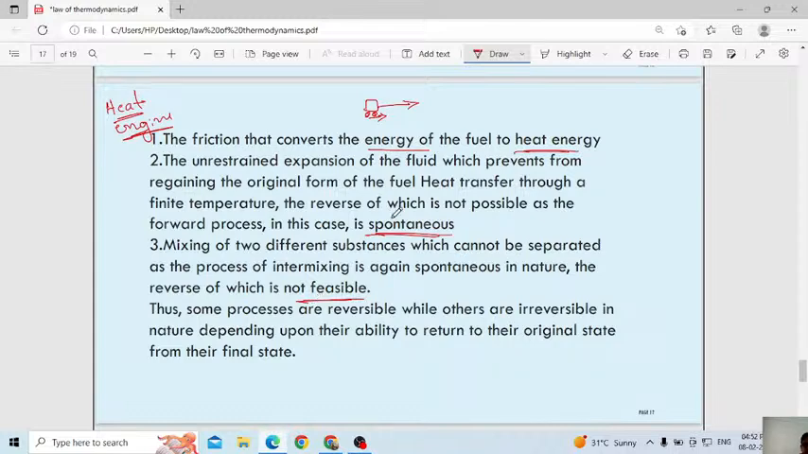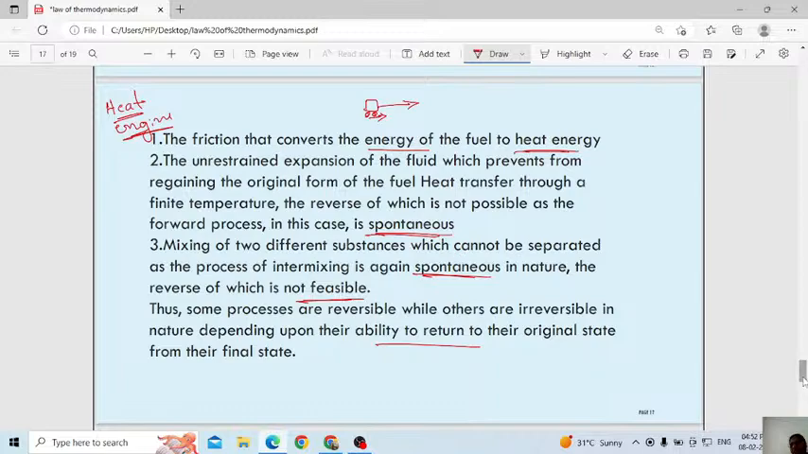Okay, that process we said is spontaneous in nature, means there is no waste of time, there is no time gap between the reactions. Then the fuel will burn, and it will give energy in the form of heat energy. Some amount of energy will be used up, like friction, everything. Okay, some processes are reversible while some others are irreversible in nature, depending upon their ability to return to their original state from their final state.